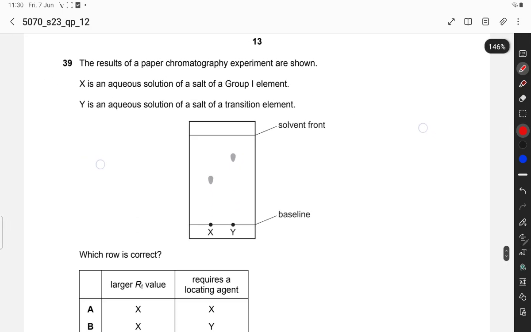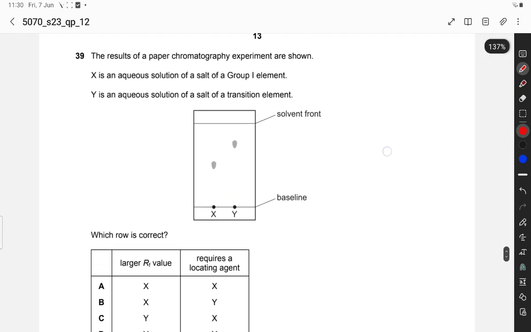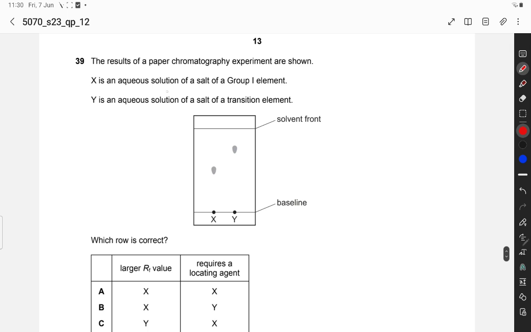Next question: the results of paper chromatography experiments are shown. X is an aqueous solution of a salt of a group 1 element. Y is an aqueous solution of a salt of a transition element. X, from group 1, is colorless, and Y, a transition metal, is colored. Which row is correct?